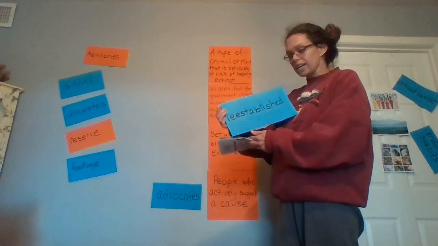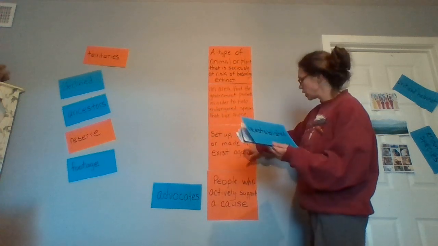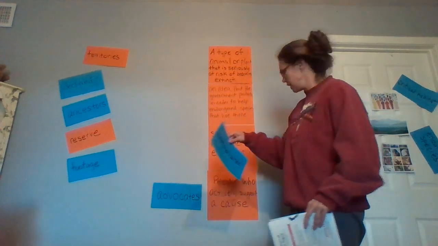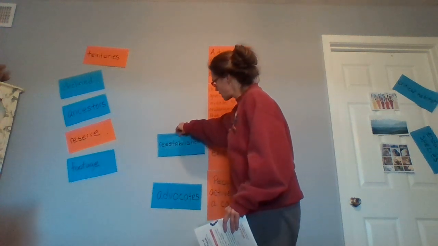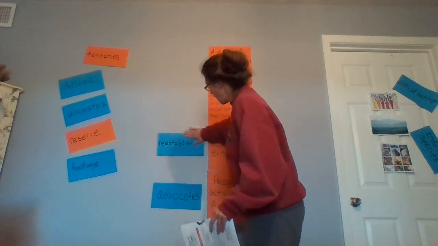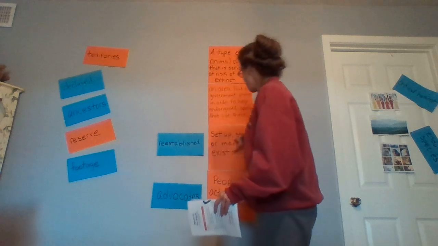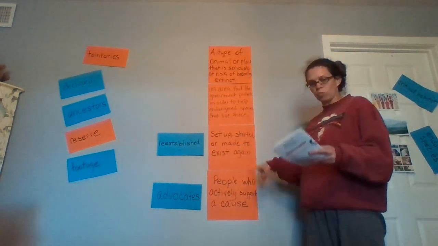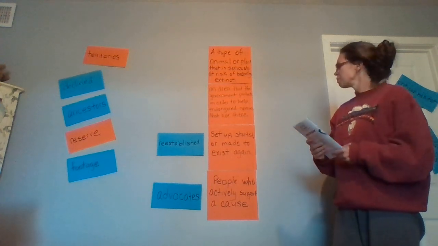So we're going to reestablish something. That means we're going to do it and set it up and start it and it exists again. So we're going to reestablish an area. It means we're going to set it up, start it, or made to exist again. We're going to make it exist again.